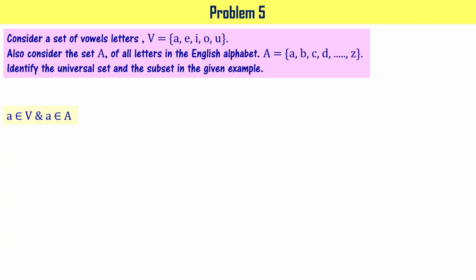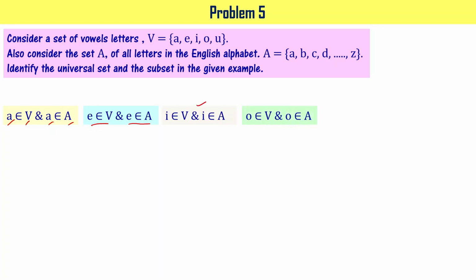As you see here, letter A belongs to V and letter A belongs to A also, right? Capital A. Similarly, letter E belongs to V and it belongs to capital A also. It means it belongs to both the sets. I also belongs to both the sets, right? O also belongs to both the sets. And U belongs to both the sets, right?